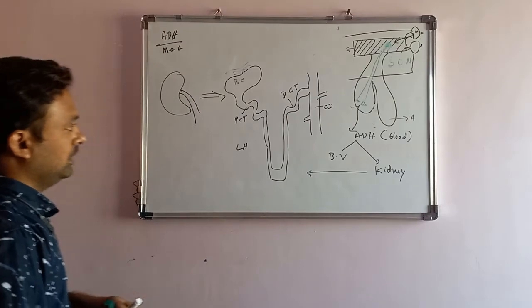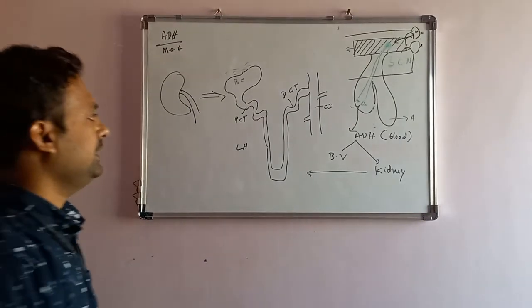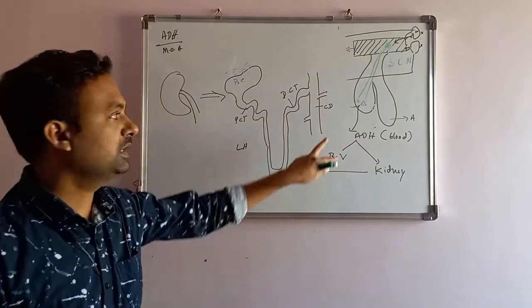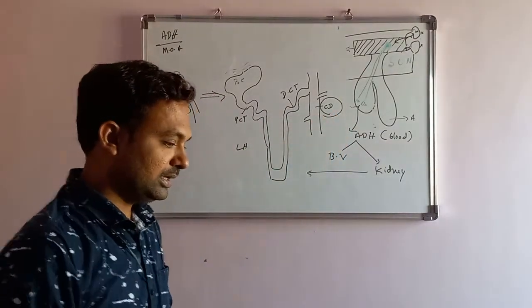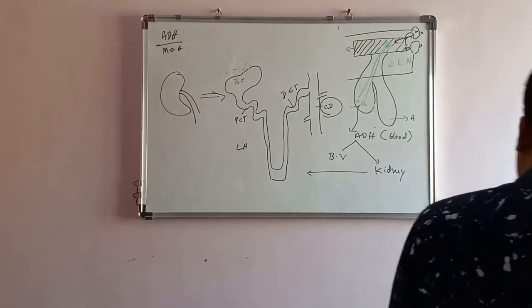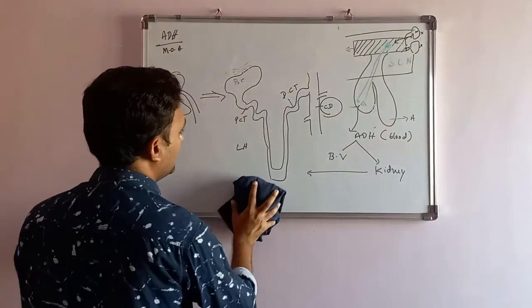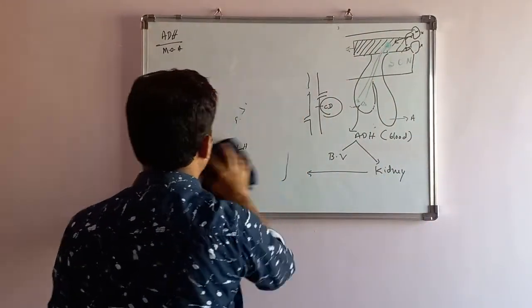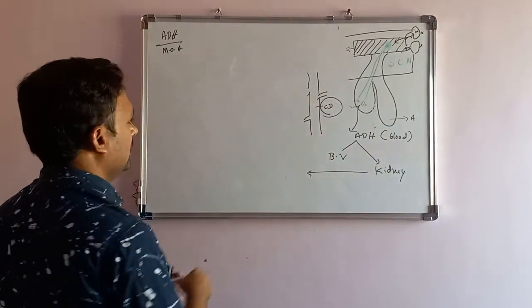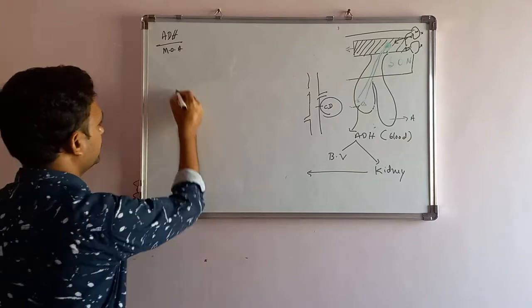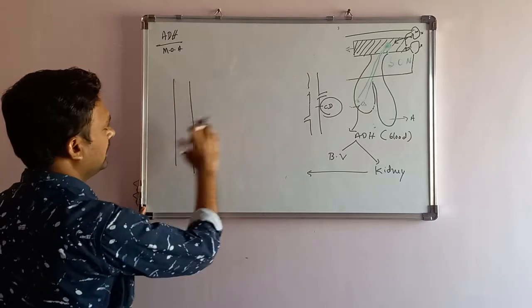And the action of ADH hormone is on the collecting duct here. It doesn't act anywhere else. Its action will be on the collecting duct. We will rub all these points out here, and we will be putting only the collecting duct here. Only the collecting duct. Okay, so this is the collecting duct.